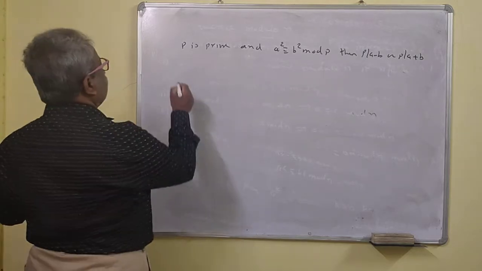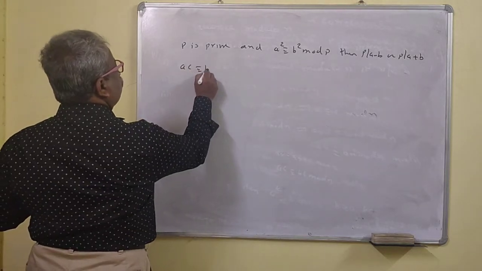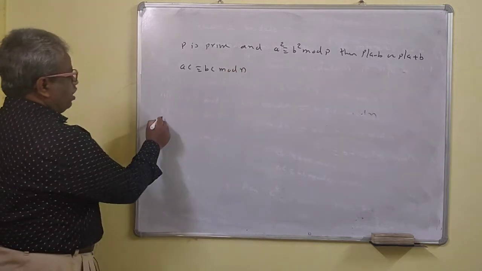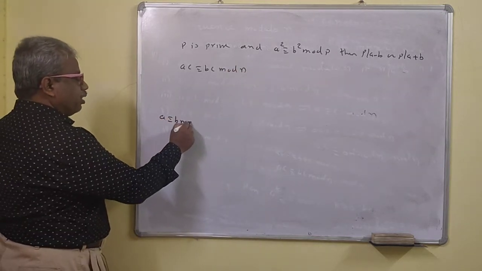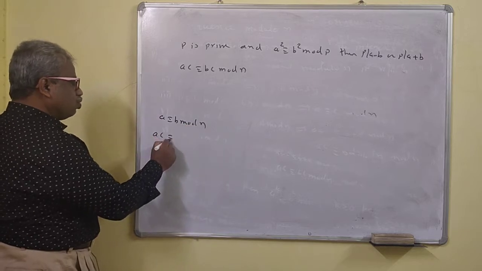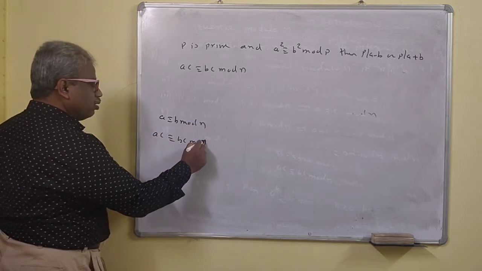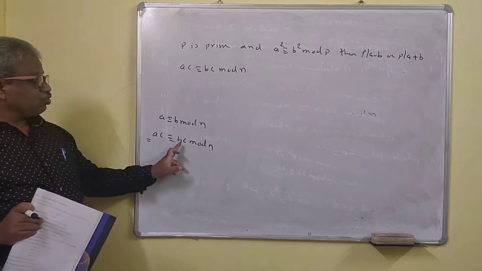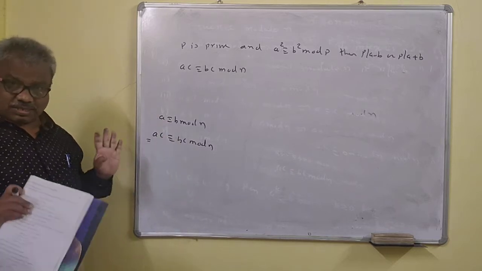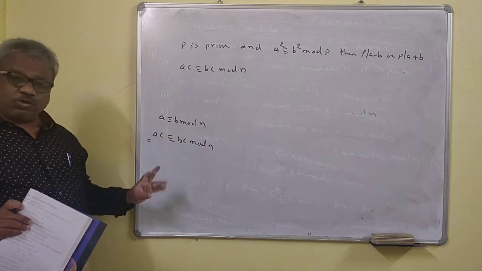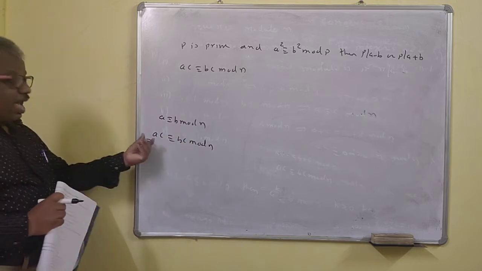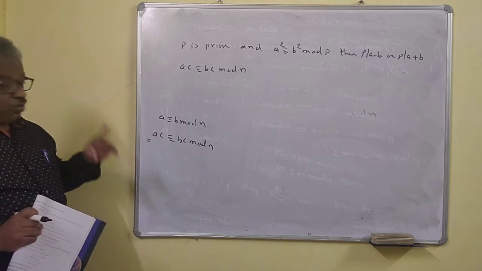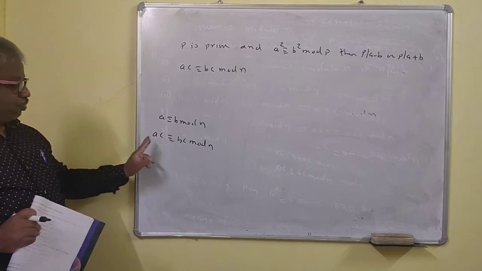Now suppose AC is congruent to BC mod N. See here, if A is congruent to B modulo N, then AC is congruent to BC modulo N; you can multiply by C. But here you are given AC is congruent to BC modulo N. Can you cancel C here? You cannot cancel C here.